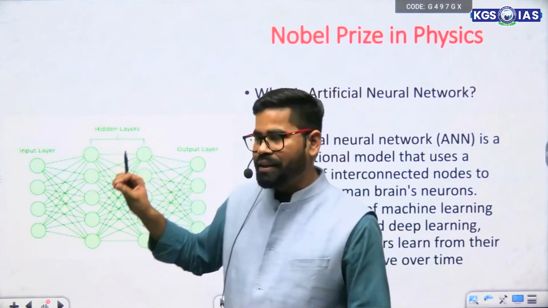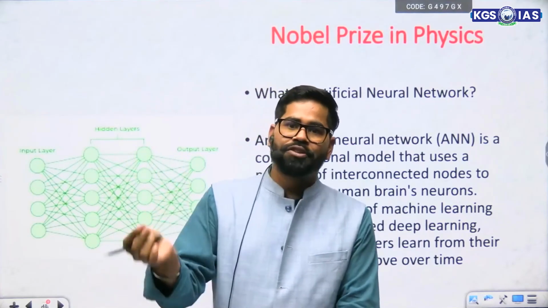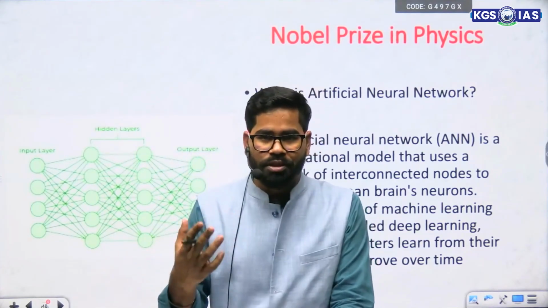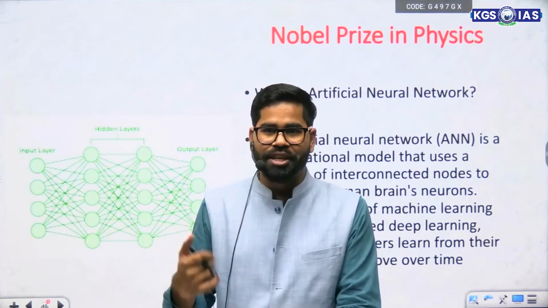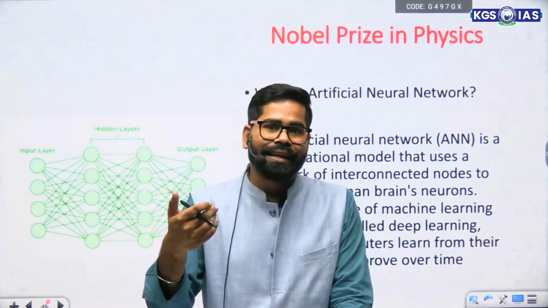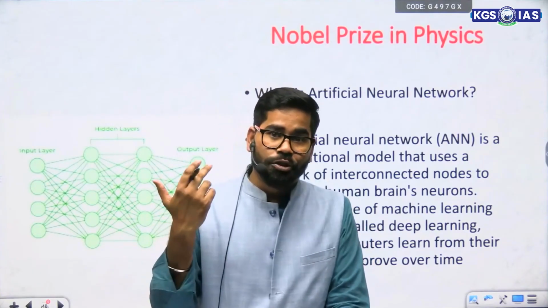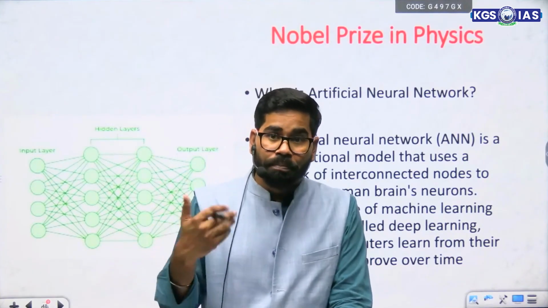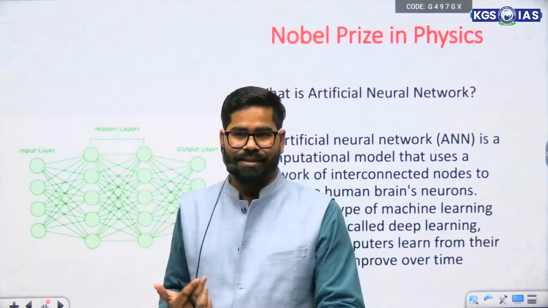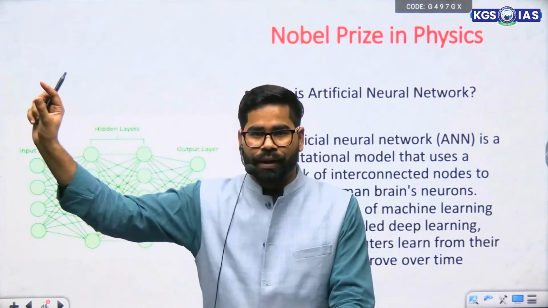Similarly, they will have different nodes which will be trying to capture the information, process the information, store the information, and express it, or even analyze it and give some output. So this is a structure which is trying to mimic human intelligence, and this is called an artificial neural network.